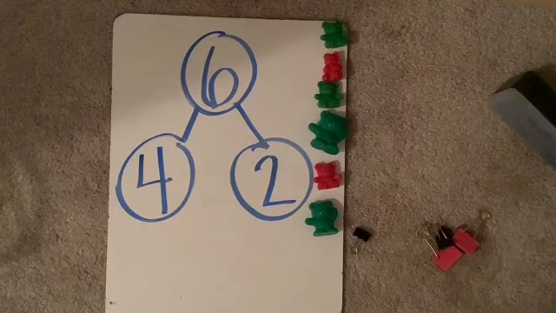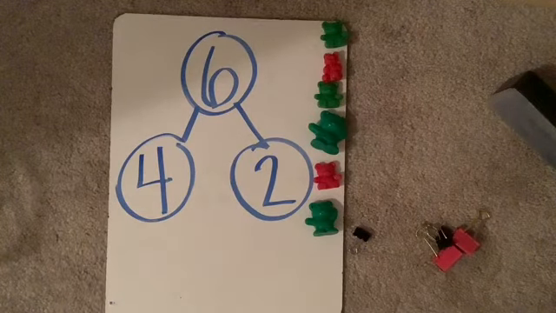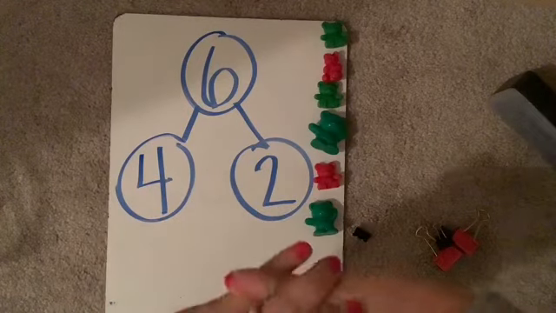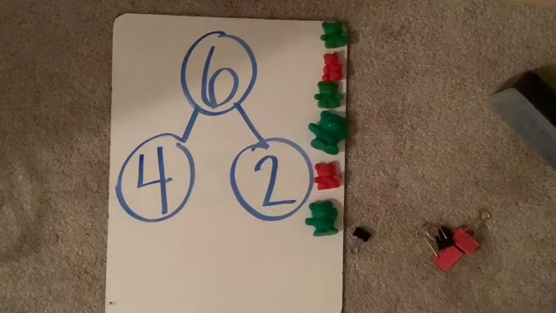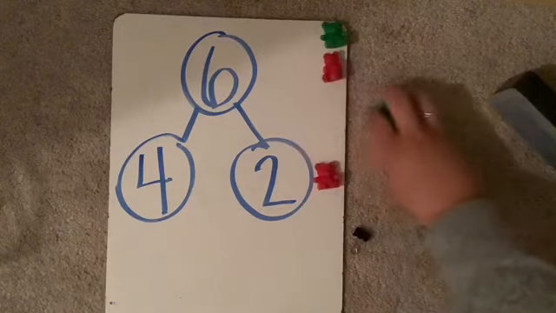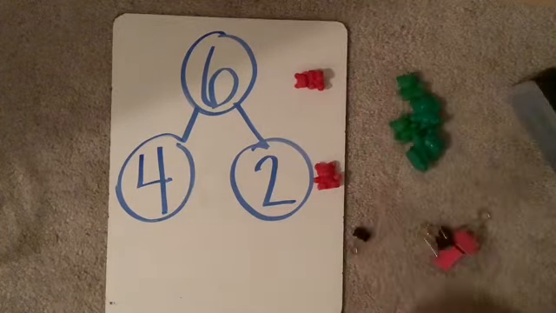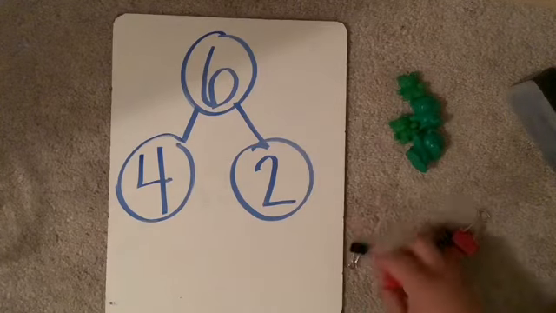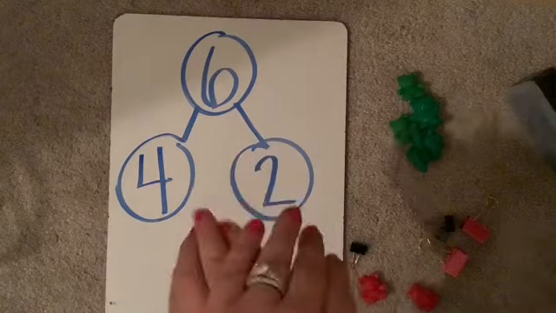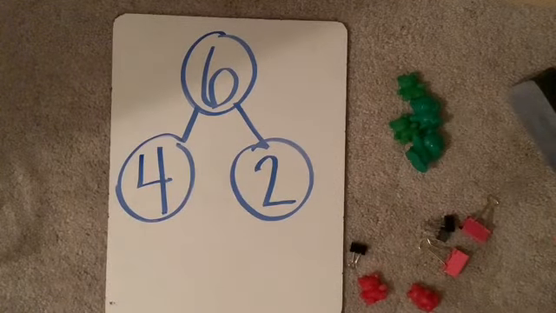Tricked you though. This time, I don't want to write a composition story where I'm putting the parts together. I want to think about a decomposition story because guess what happened after this parade? The green bears went to the green bear house and the red bears went to the red bear house. So instead of my bears coming together, they actually separated. So I'm going to do a separation story.